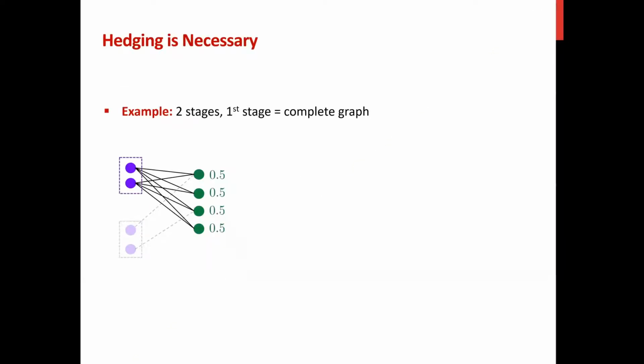Before we formally introduce our algorithm, let's first build some intuition for this model. Let's consider a very simple two-stage example, where in the first stage we have a complete graph. In this case, it seems that we should try to match every vertex on the offline side with equal probability, because all the offline nodes have equal weight. In this instance, this will induce a matching whose competitive ratio is 3/4.